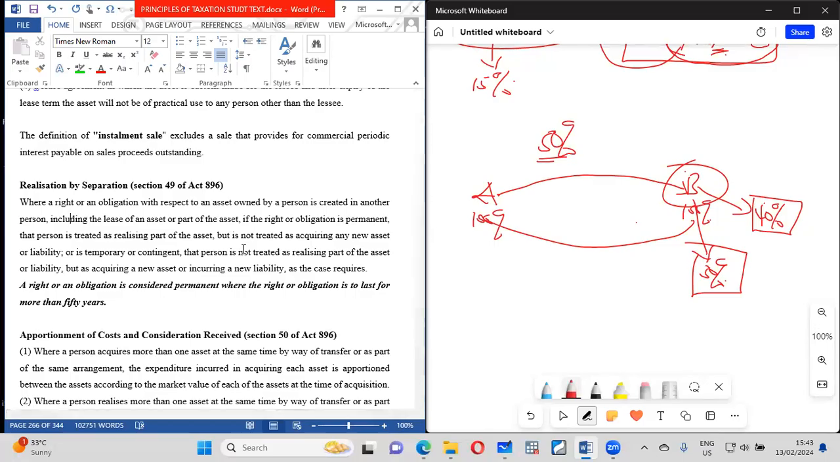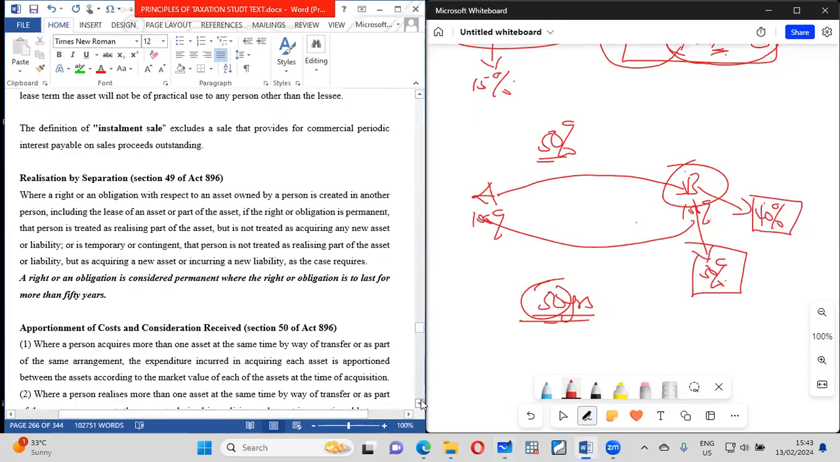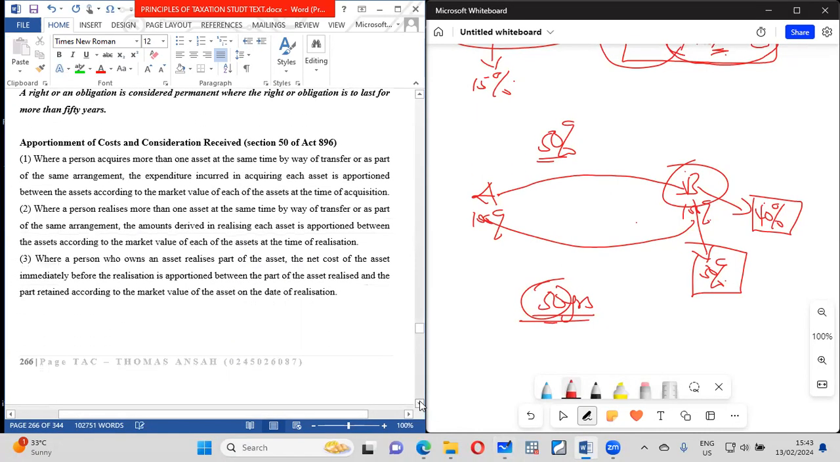So in this case, you see that the right, which is the asset, or the obligation, which is the liability, is considered permanent where a person has the right or the obligation lasting for more than 50 years. So once that thing lasts for 50 years, it means that it stays with you. Basically, these are things that you are supposed to understand. So that is that.